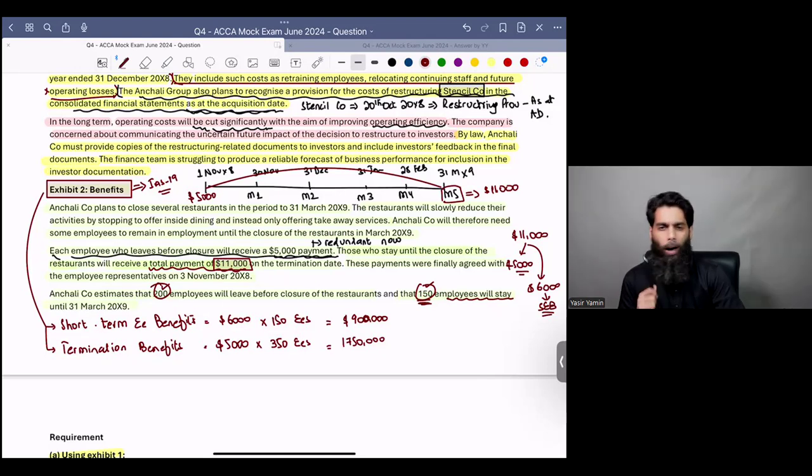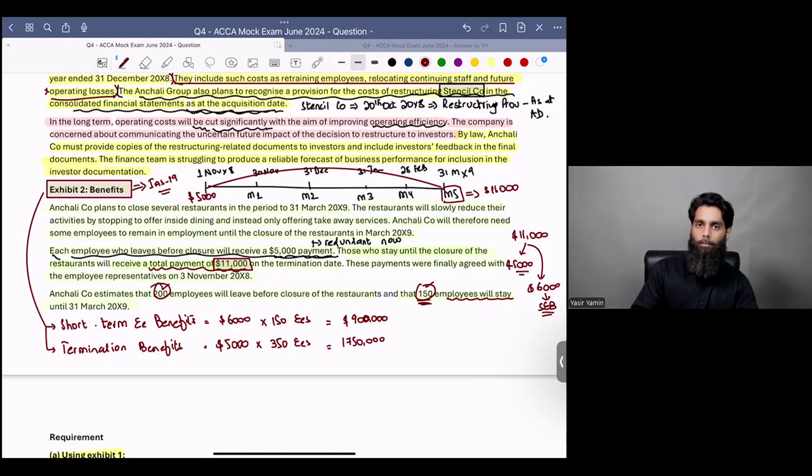Can anybody tell me why it is very important to segregate these two types of benefits? Why do we need to segregate these two types of benefits? Why is it important?